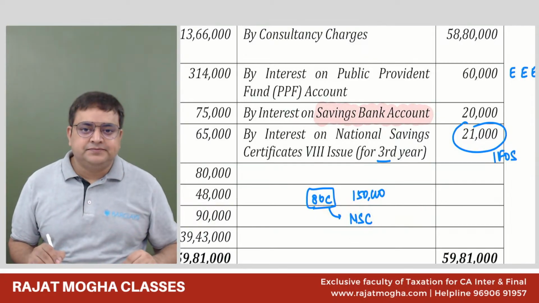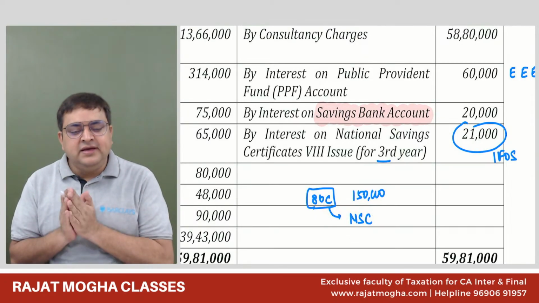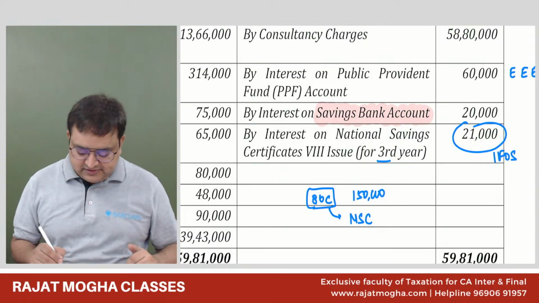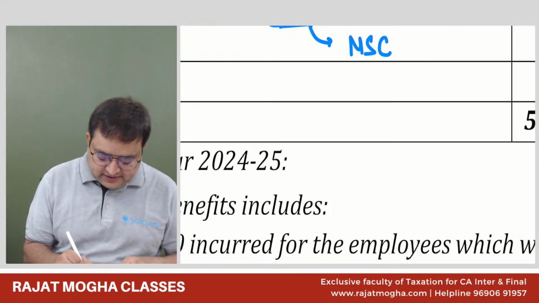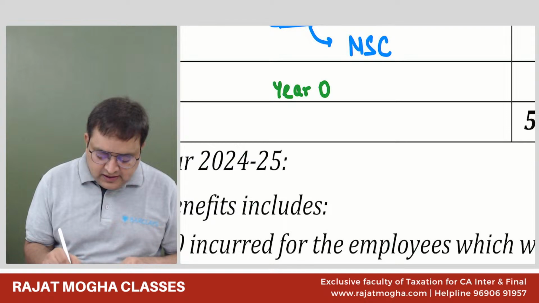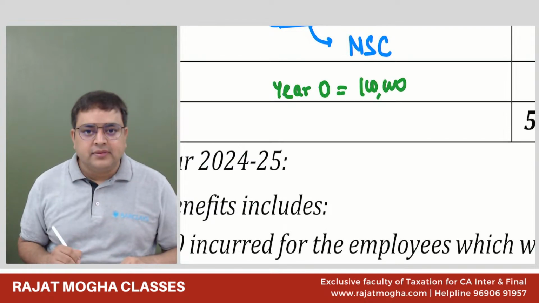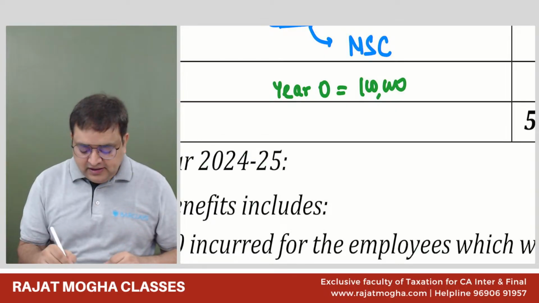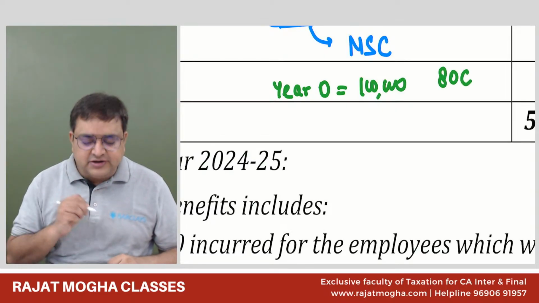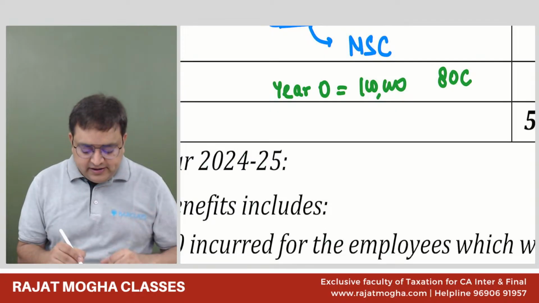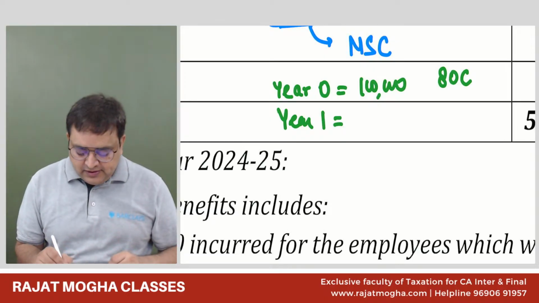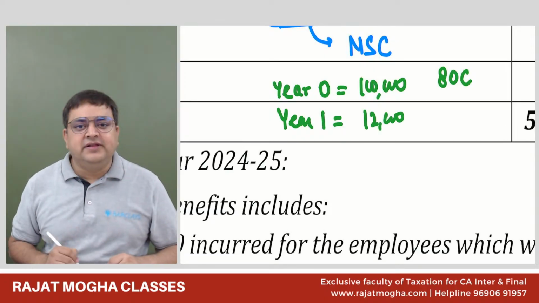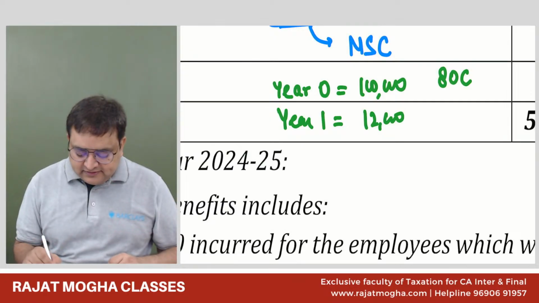Now understand. Now let's say in the next year, he earns 12,000 rupees as interest. So in the first year, or year 0, he invested 1 lakh rupees. He deposited 1 lakh rupees. In this year, he will get the 80C deduction. In the second year, let's say year 1, he has earned interest of, for example, 12,000 rupees. This interest is also IFOS income.